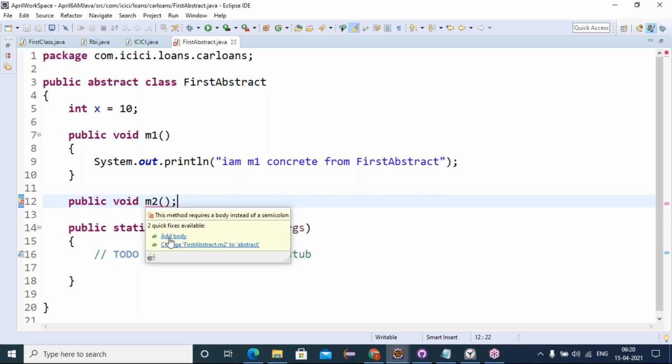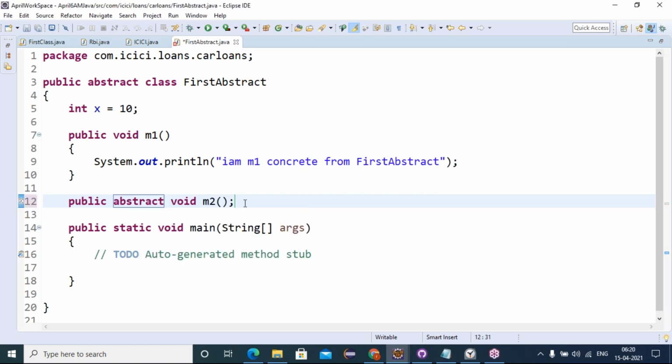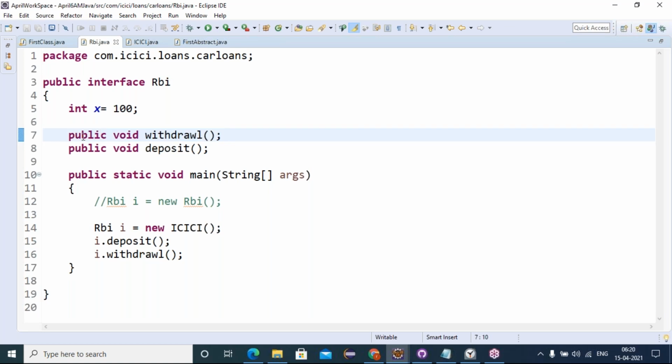Then take the quick fixes. Add a body, I should not. Next, change abstract class to abstract, just click on it. So it is stating that when declaring abstract methods inside an abstract class, you must explicitly give the abstract keyword to make the method an abstract method. Whereas in an interface, abstract methods implicitly have the abstract keyword. See here.